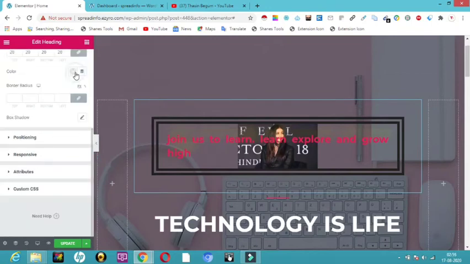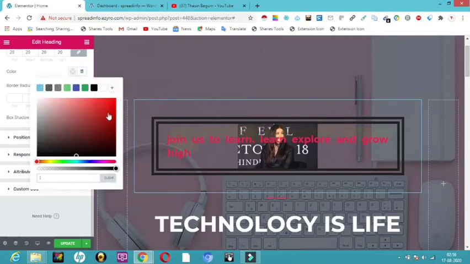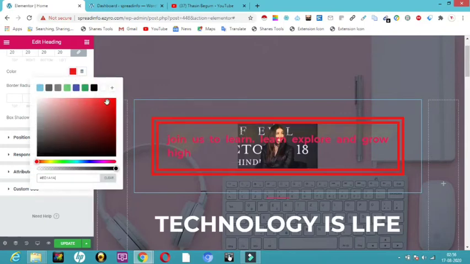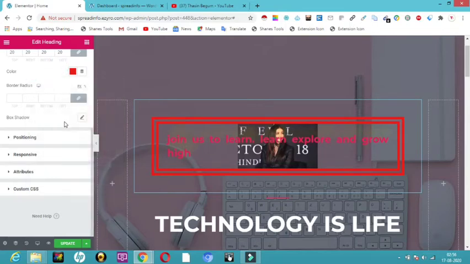You can give any color for that border. For example, I am giving some red color. I have given this, and it is asking you the radius and shadow. Radius we can give as 20. Here you can see it has given a curve-like structure.